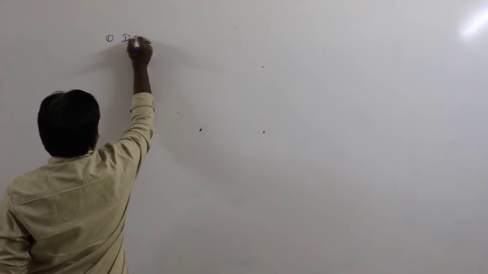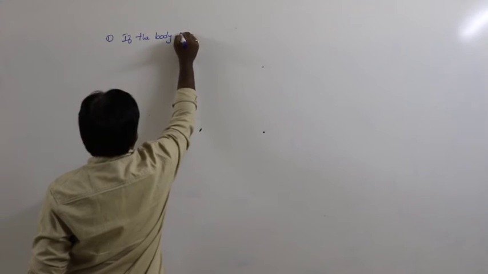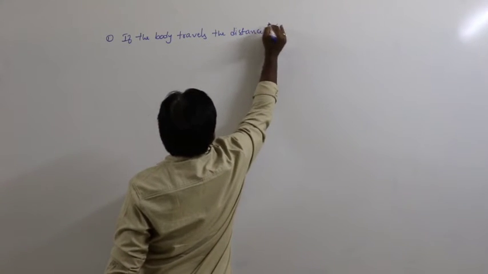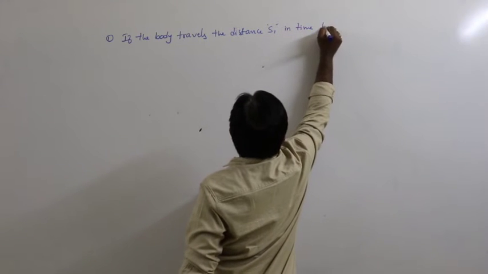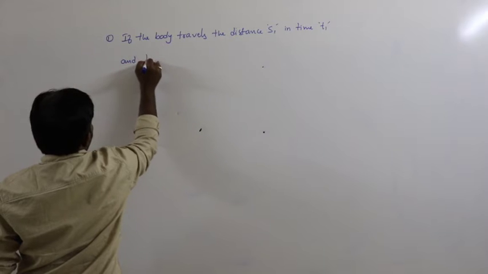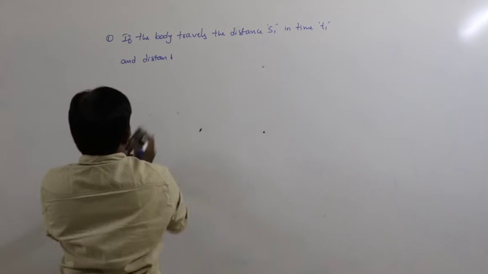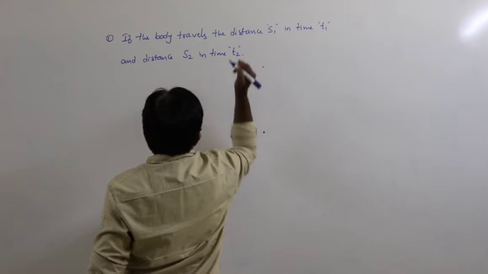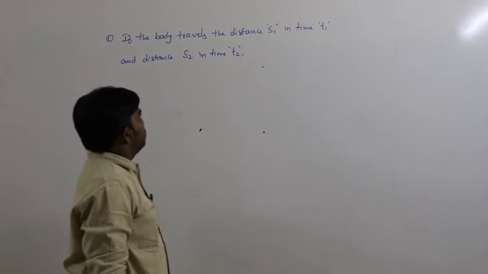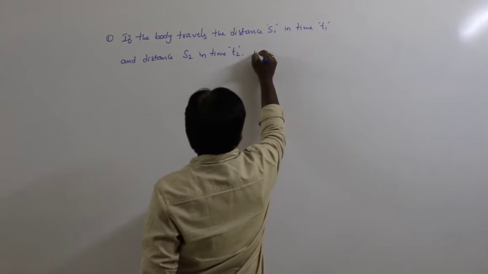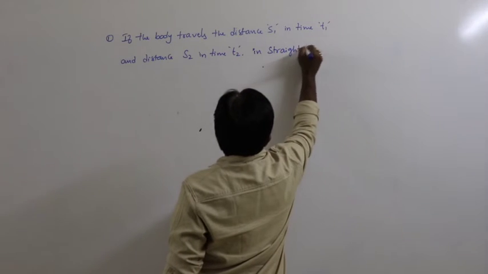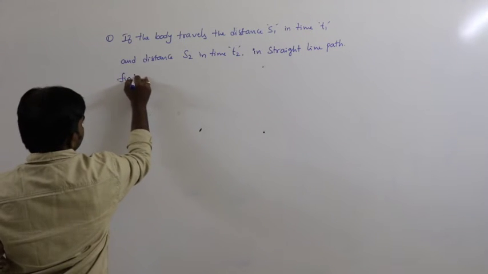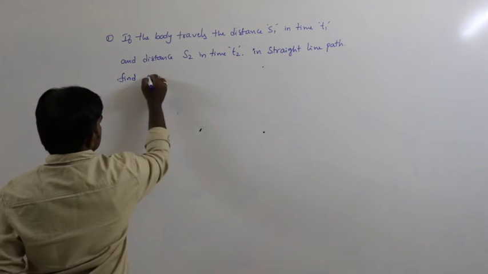For example, if the body travels the distance S1 in time t1 and the distance S2 in time t2 in a straight line path, find the average velocity.